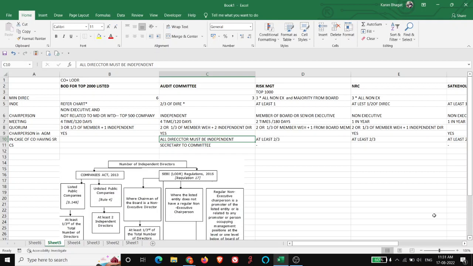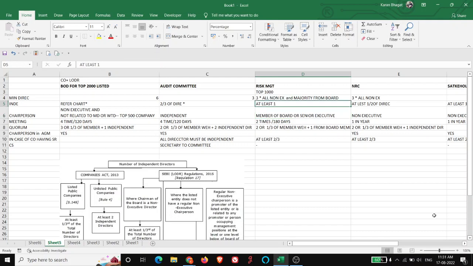Risk management committee is for the top 1000 companies as of now. The minimum number of directors is three, and the committee takes care of the risk of the board. Hence, the members must be from the board, with a majority of directors from the board. At least one must be an independent director. The chairperson must always be a member of the board and a senior executive.